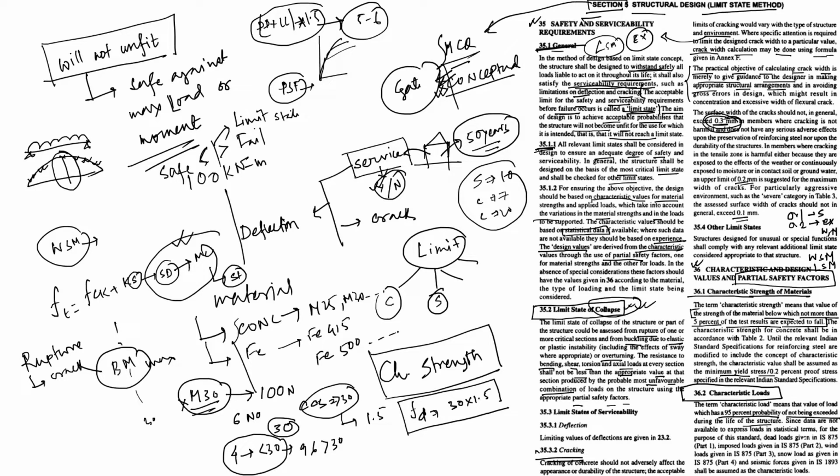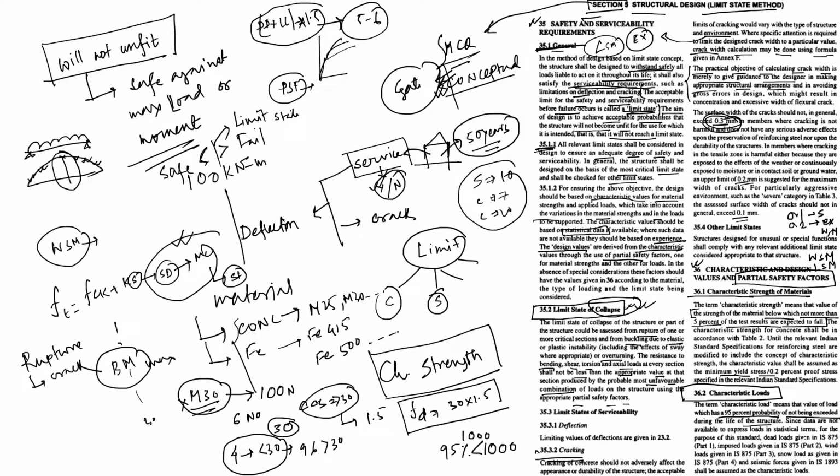The characteristic load is 95% of the time. Suppose your design load is 1000 for your room. So 95% of the time the maximum load is less than 1000, and 5% of the time it may be greater than or equal to 1000. That is why they say the term characteristic load means the value of load which has a 95% probability of not being exceeded during the life of the structure, since data are not available.